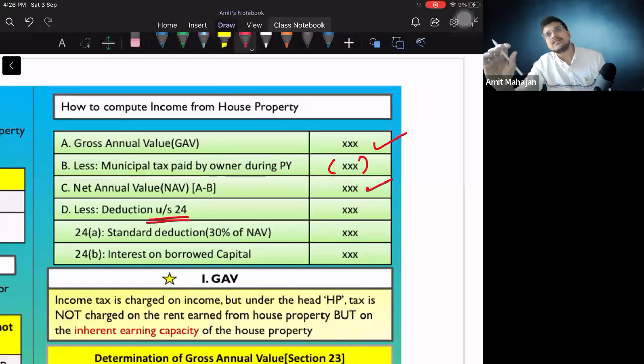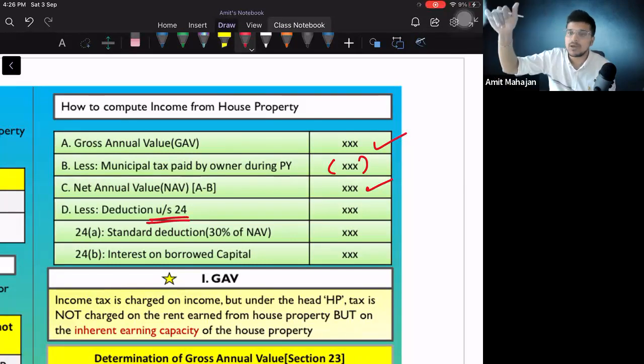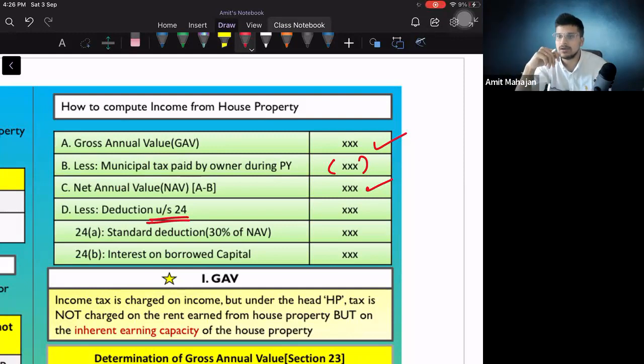Because see, I say that for maintenance purpose, this plumber came and did some maintenance work. So everybody will have different expenditures. And this will be the best method to increase your expenditures and reduce your profits. People used to show bogus things to increase expenditures. They used to increase the expenditure by showing bogus expenditures, and that's why for the government it was pretty difficult to identify each and every person's expenditure on the property. And that is why they said nothing doing, we will give you flat 30% deduction. Above this you will not get even one rupee of deduction.